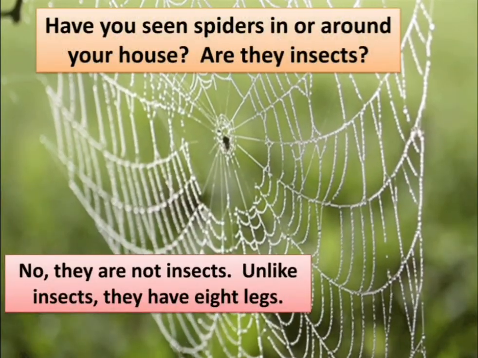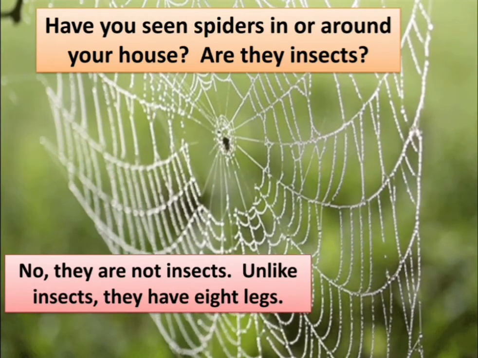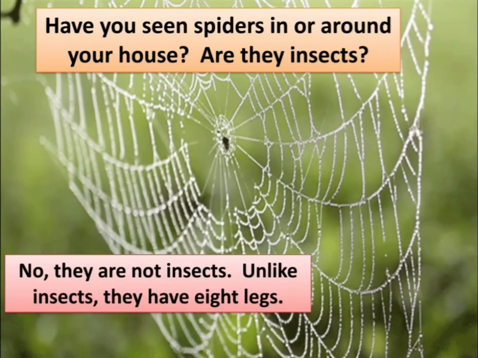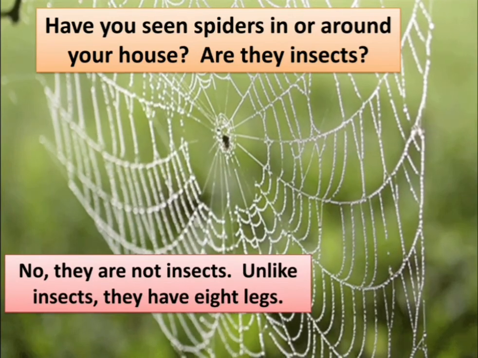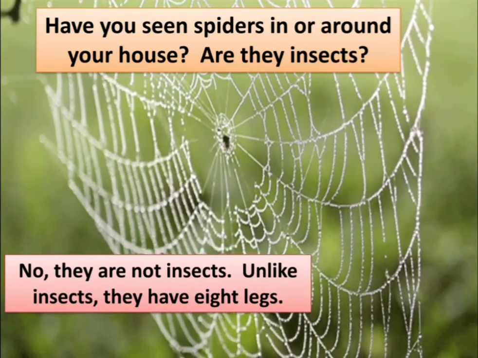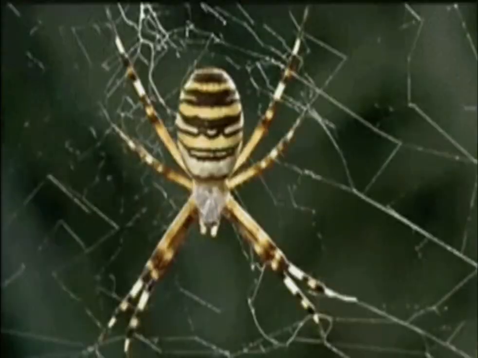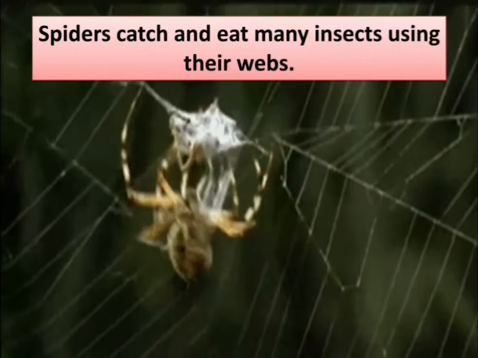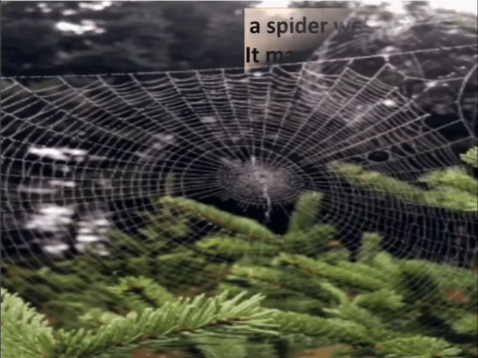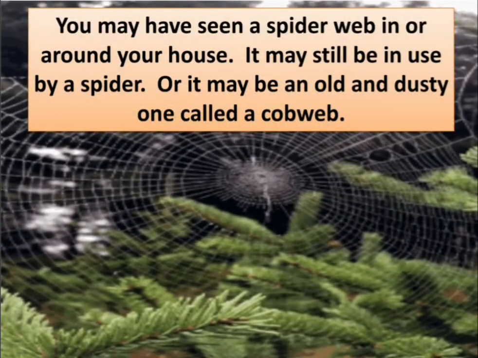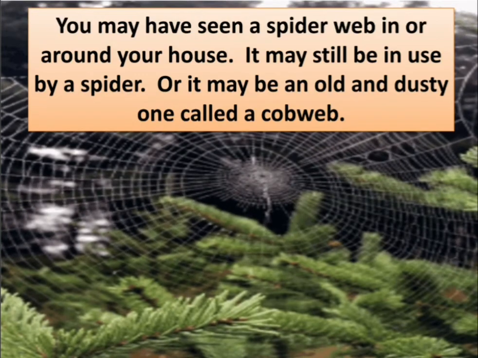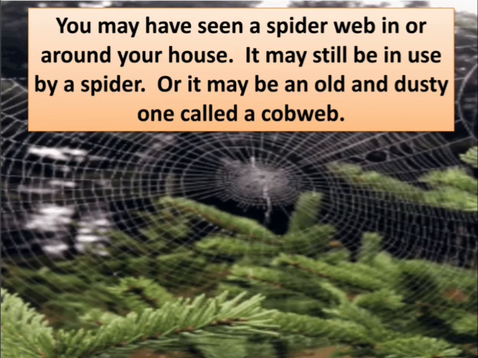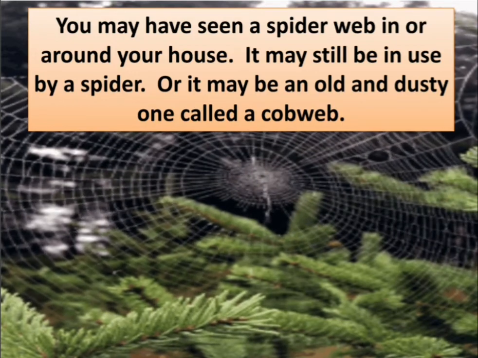Have you seen spiders in or around your house? Are they insects? No, they are not insects. Unlike insects, they have 8 legs. Spiders catch and eat many insects using their webs. You may have seen a spider web in or around your house. It may still be in use by a spider, or it may be an old and dusty one called a cobweb.